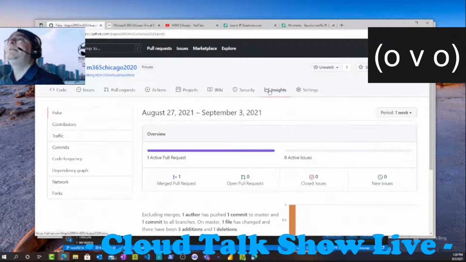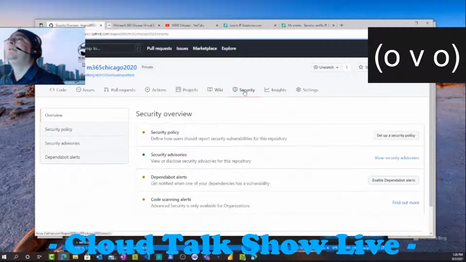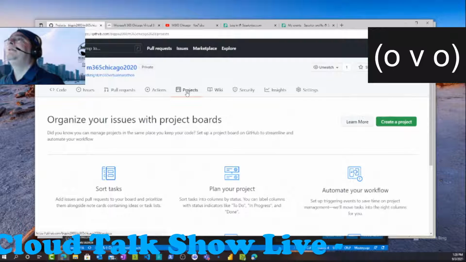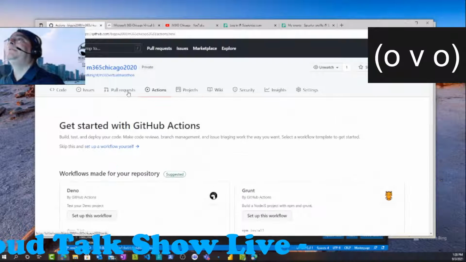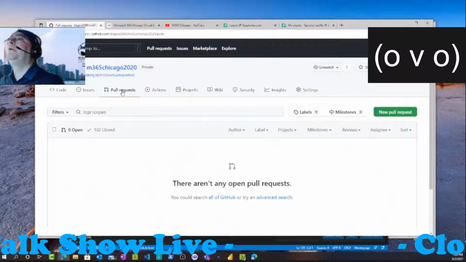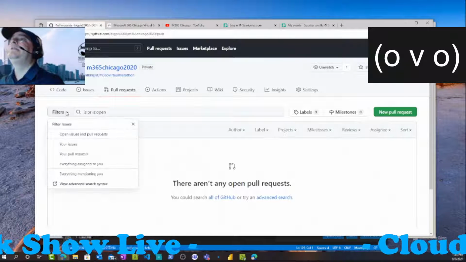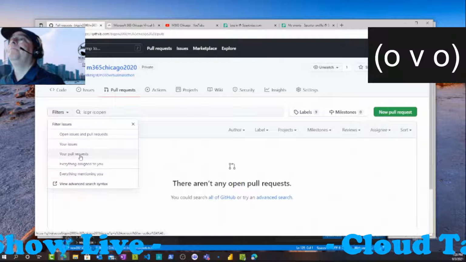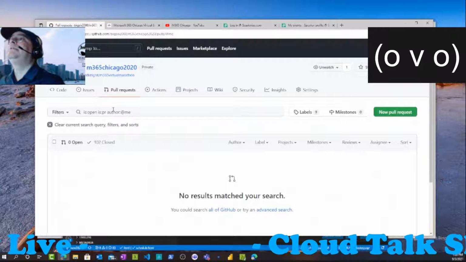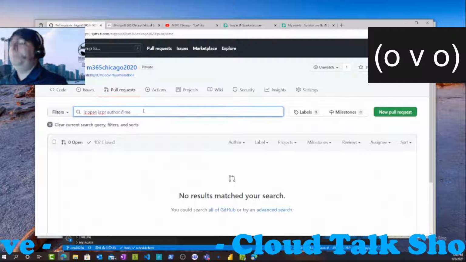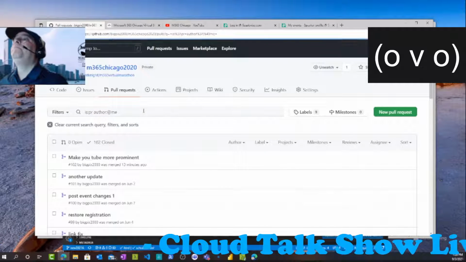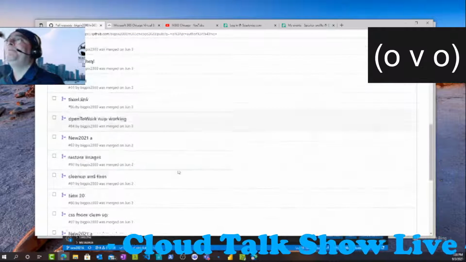Little insights. Security. The wiki's when you want to put instructions. Organize the projects to deal with actions, so I can do special kinds of actions. The pull requests, the filters. I can say, here we go. All pull requests, not is open. Take that out. There we go. There's my history.